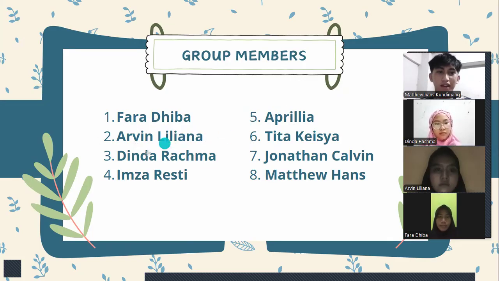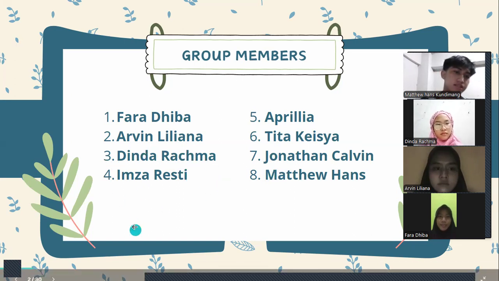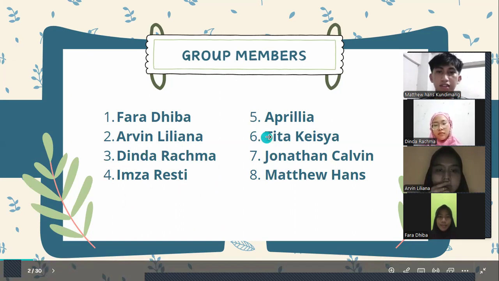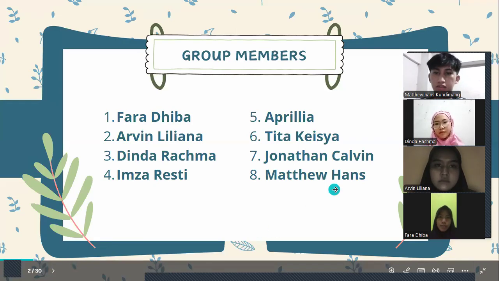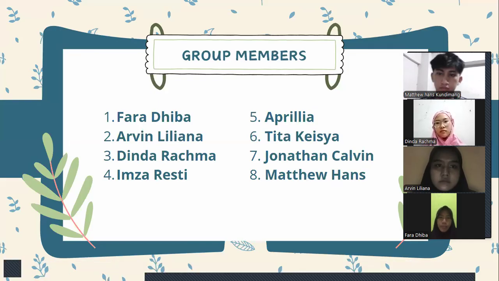First is Faradiba, second is Arvin Liliana, third is Dinda Rahma, fourth is Imza Resti, fifth is Aprilia, and sixth is Tita Keisha, and the seventh is Jonathan Calvin, but Calvin could not join the Zoom meeting because he was mourning his grandmother in his village. And me, Matthew Hans Kundimang, as the leader of the group.